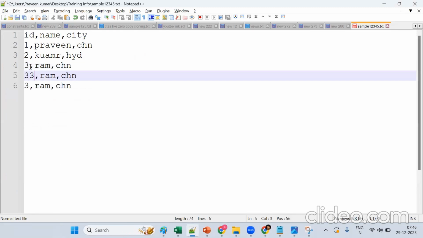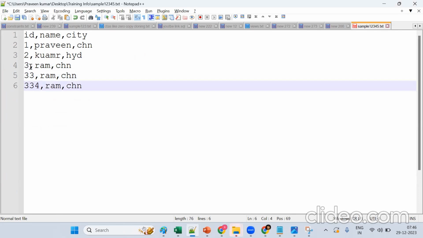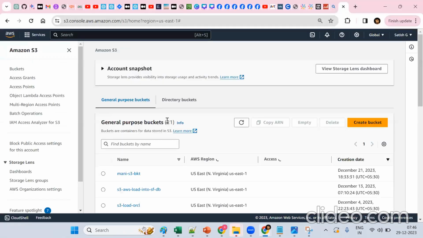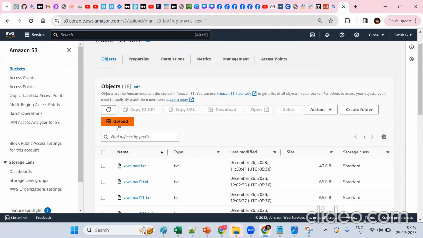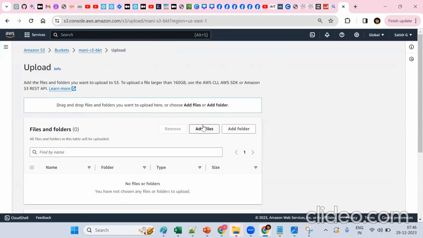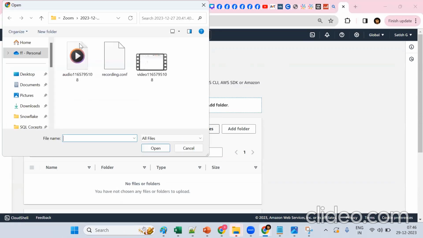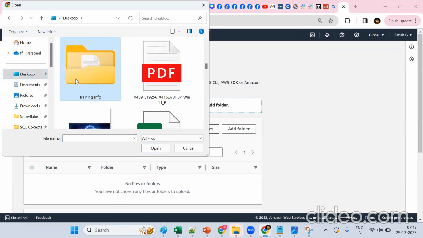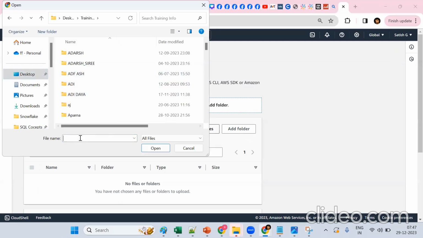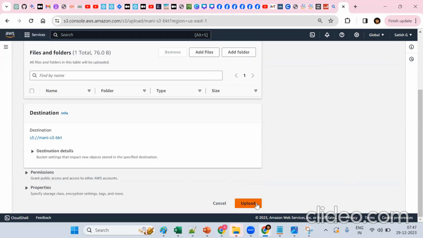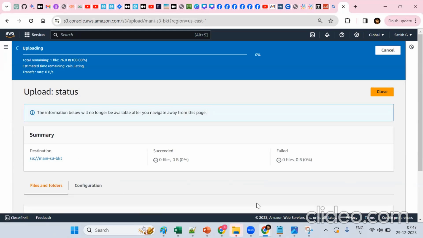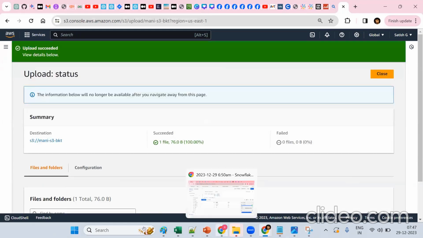Okay, see, so this is my file. Now what happened? See, this is my bucket. Now I need to upload the file. Okay, see, upload. So see, go back here. Now try to upload. So this is the local machine. Now what happened? Try to upload.